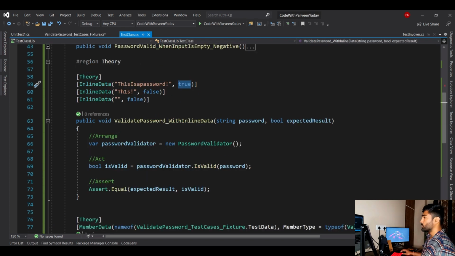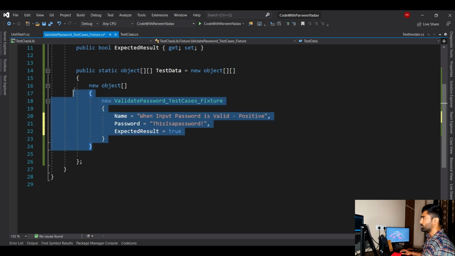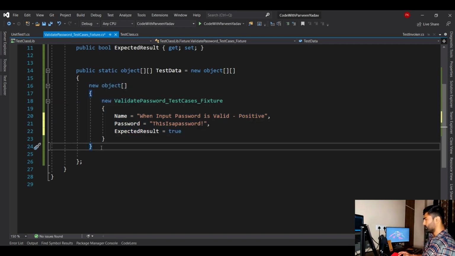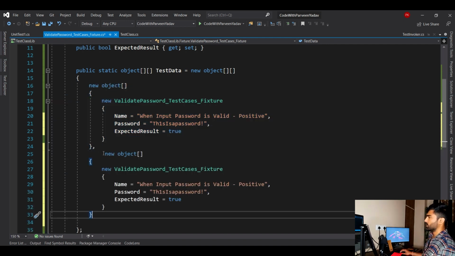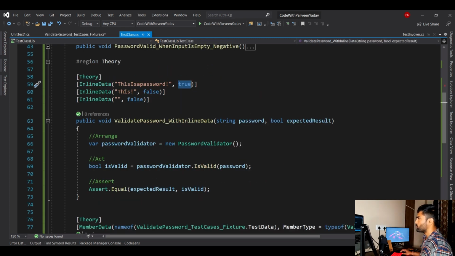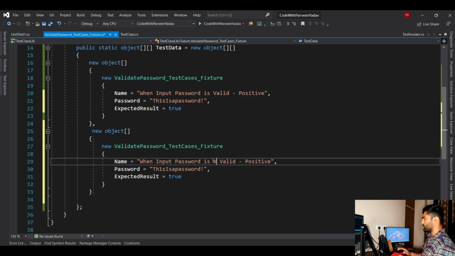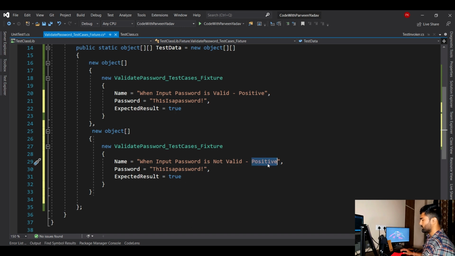Now I need two additional test cases. So let's save some time and copy this. I will say this is my new object. Now here the second case is when the password is not valid. Let's say when password input is not valid, and this would be your negative test case.